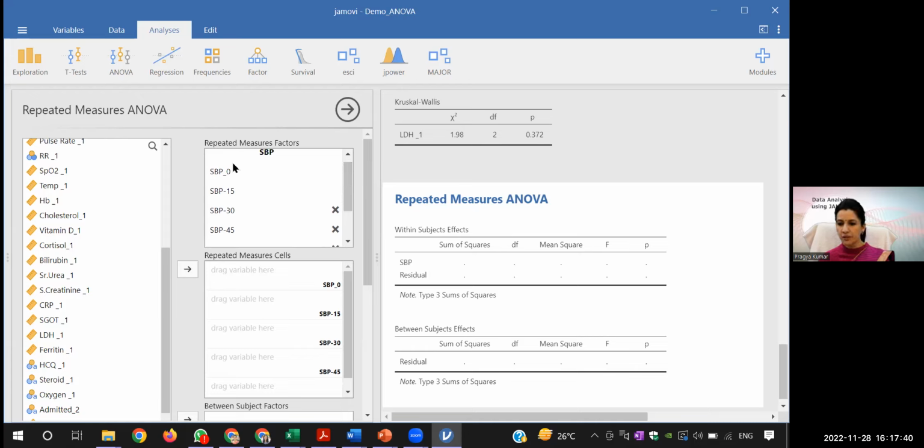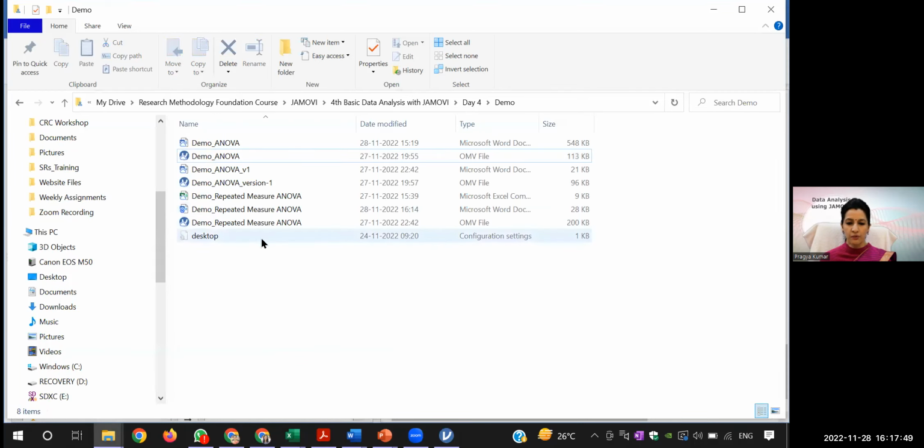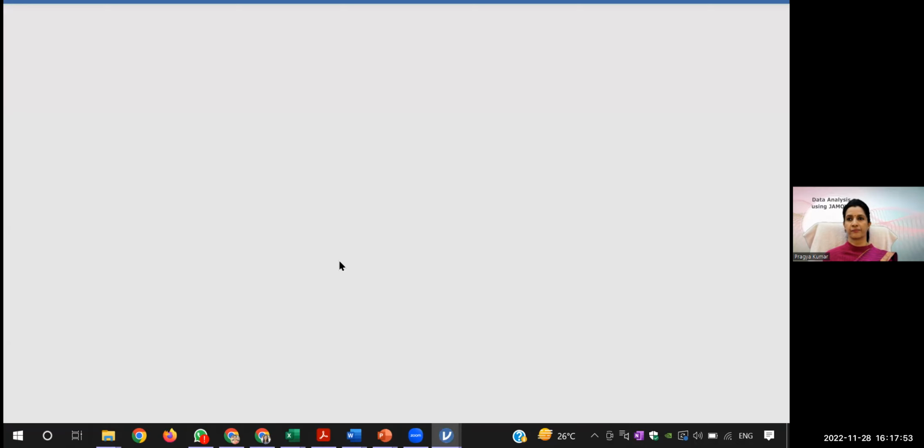Let me see. Okay, it is different. Yes, it's different. Okay, never mind. You are right. Probably that's why I'm not able to see. So I will open this demo of repeated measure ANOVA.